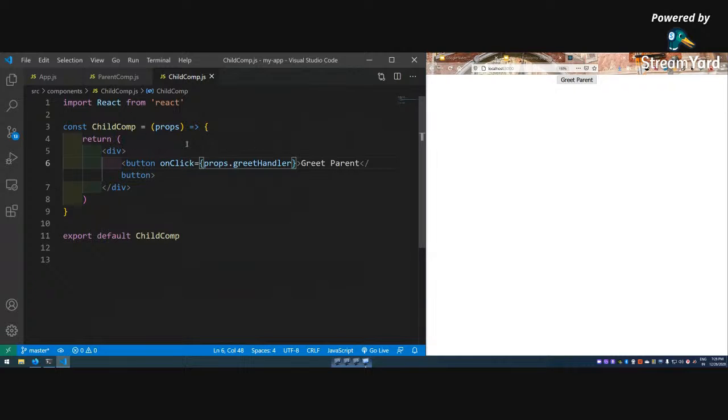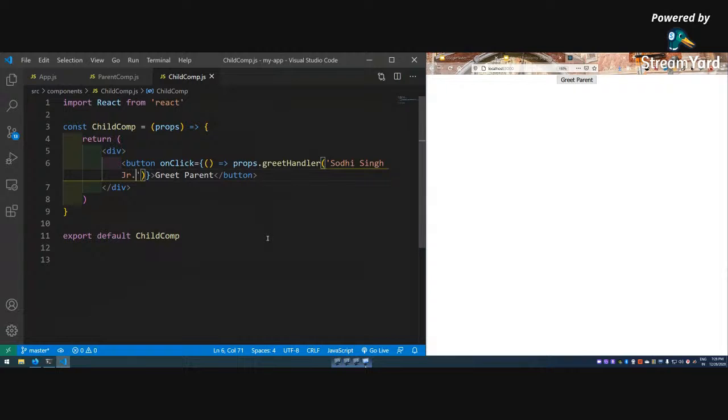Means my onClick is from there to here, and in fact we can pass some data also from there to here. So how do we pass some data? If you want to pass some data itself, what we are going to do? On click, we'll make a function call here, props.greetHandler. Now we will get access to this parameter. So now let me do a string, Sodhi Singh Junior.